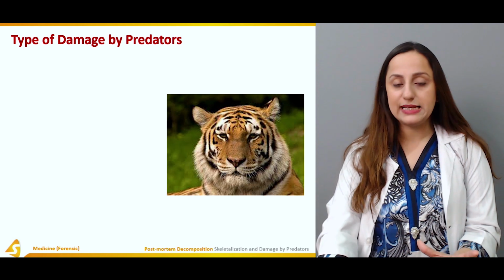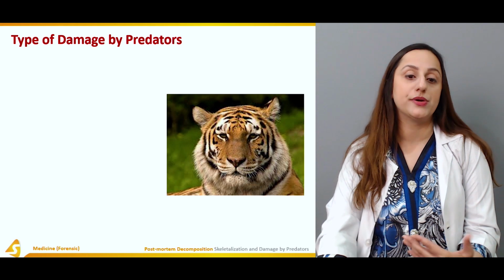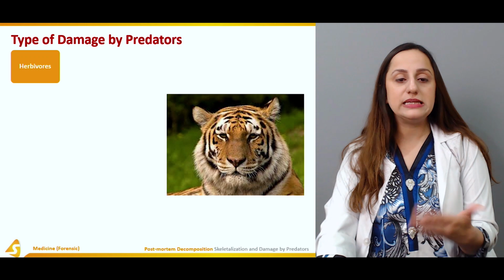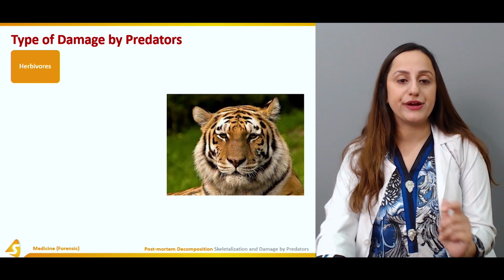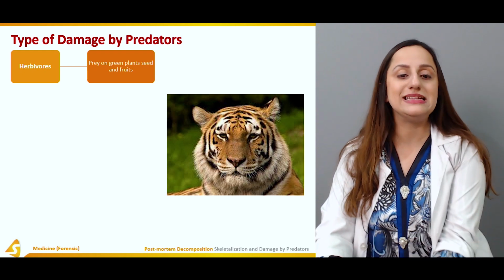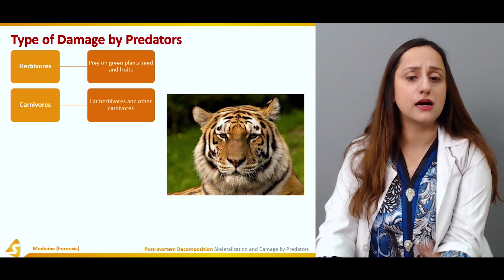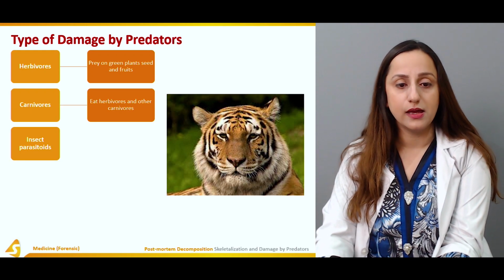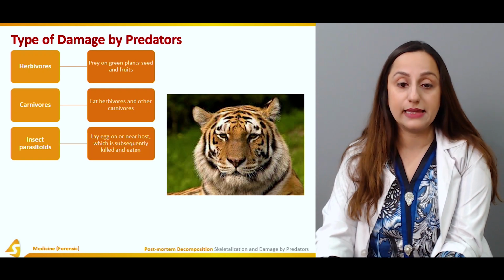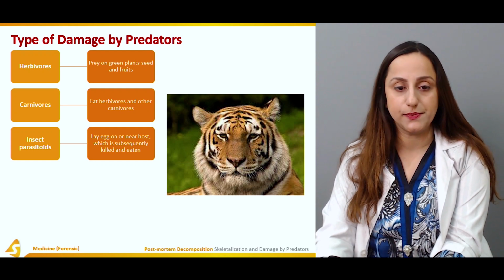Now, this is a slide which is overviewing the type of predators that are found in our environment. The different eating habits of the animals have been highlighted over here. We have the herbivores, of course, that prey on the green plants, seeds and fruits. Then we have the carnivores that eat herbivores and other carnivores as well. And the insect parasitoids. They lay eggs on or near the host, which is subsequently killed and eaten.